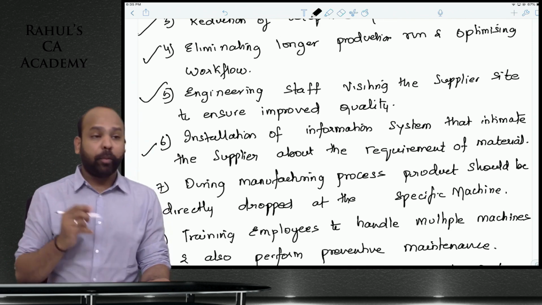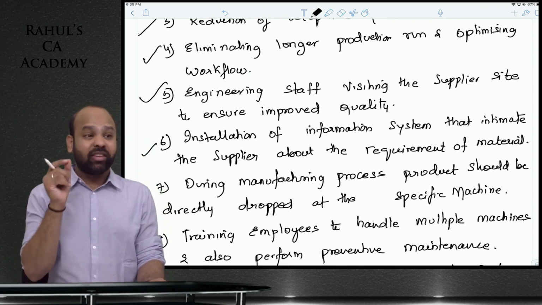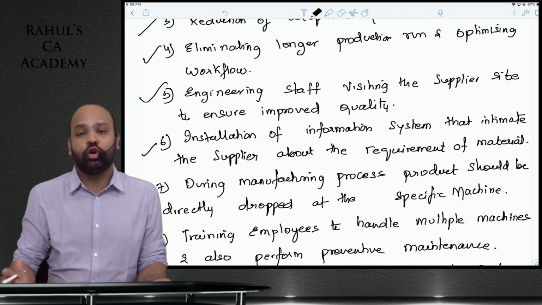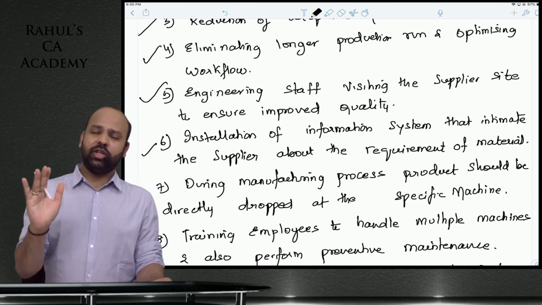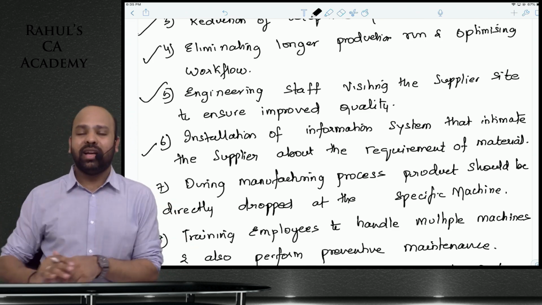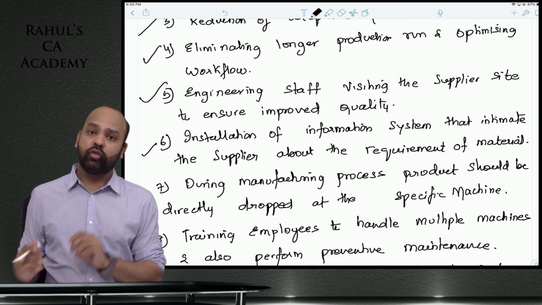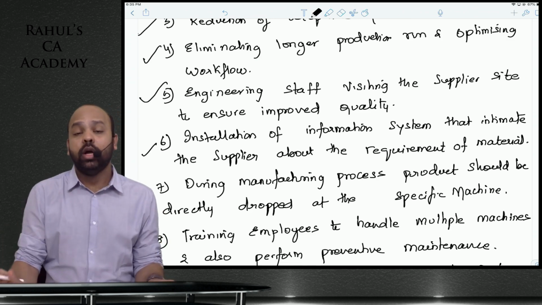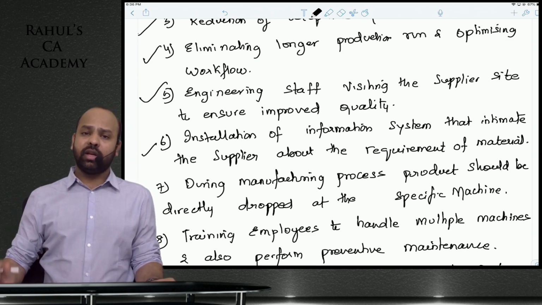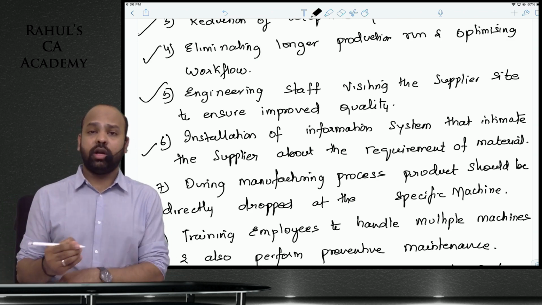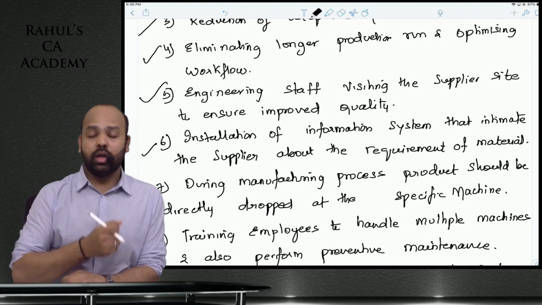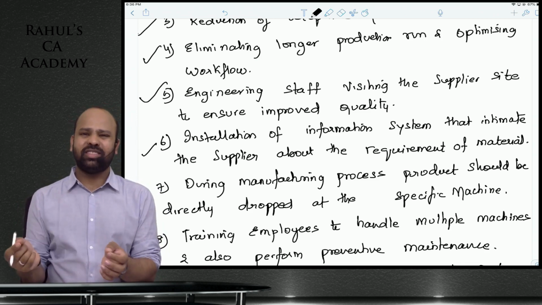You will need proper information systems, guys, so that as and when you receive an order from your customer, that information is automatically passed on to your supplier. There are no physical calls, beta. In larger organizations, information is directly transferred to your supplier, so that he knows that you require a particular component. I gave you the example of how restaurants work in the live class: once you receive an order in the electronic system, they do not go and hand over the kitchen order token in the kitchen.